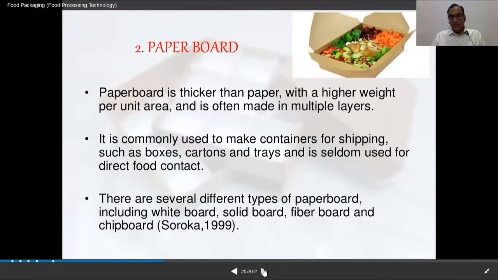Modern restaurants and fast food outlets, they all use this paper. This is not a big brainer. And whenever you order your food online nowadays, when it arrives at your home, you can see a lot of these boxes being used for salad and for dressings and for other kinds of veggies and all types of other food items. And there are several different types of paperboard, including whiteboard, solid board, fiber board, and chipboard. All right. So these are the paperboards.